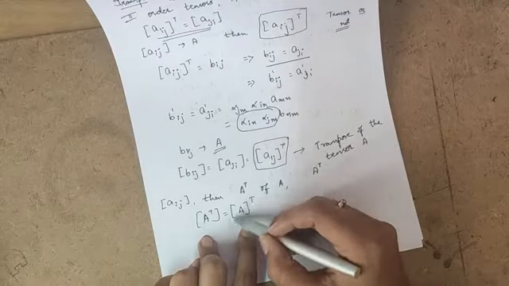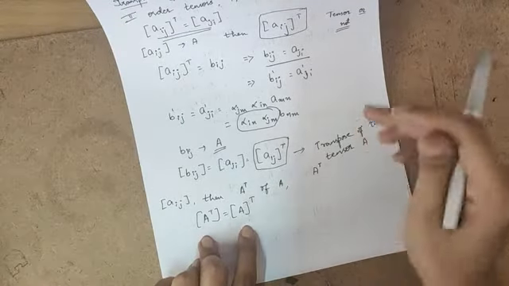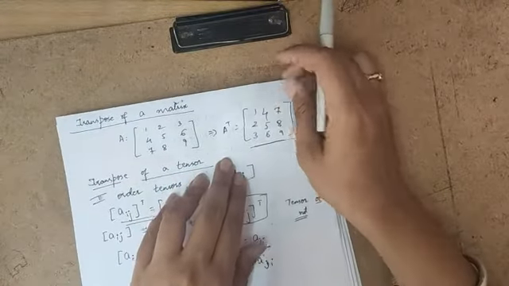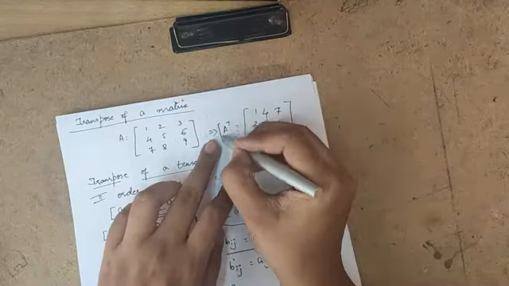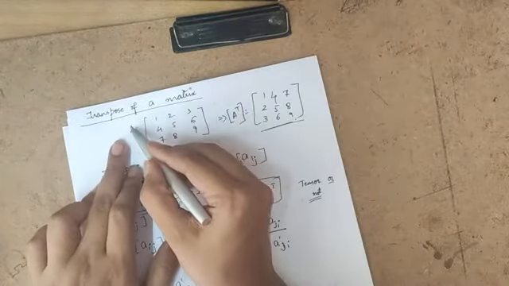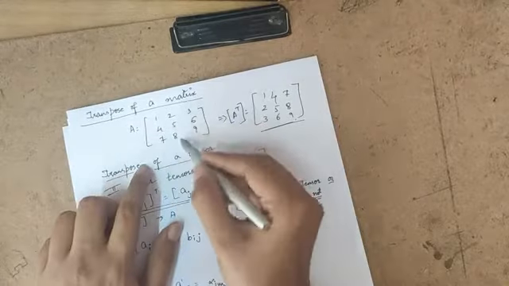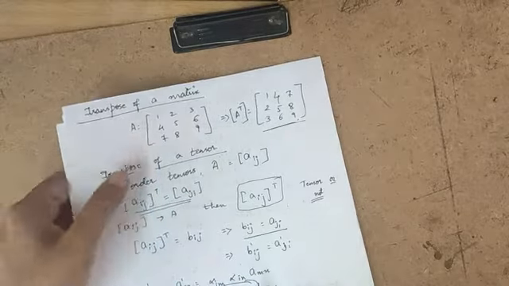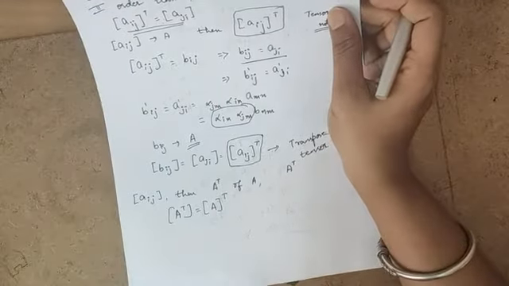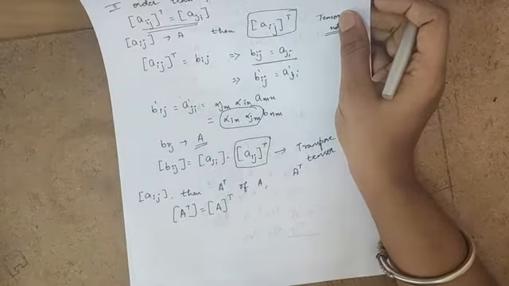This is matrix A, after that you are transposing. If you look at the example, this is A transpose. If you write the matrix and then take the transpose, you will get this. That's what I have written here: the matrix of A^T is equal to matrix A whole transpose.